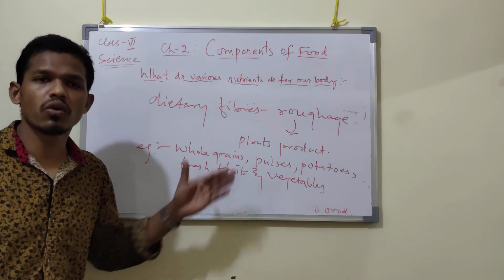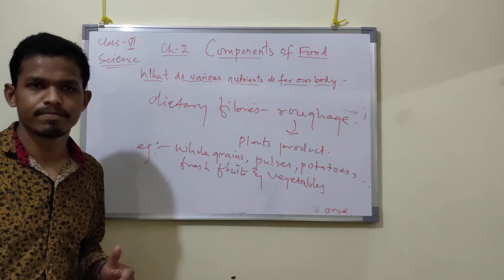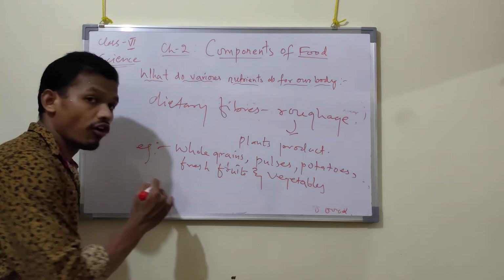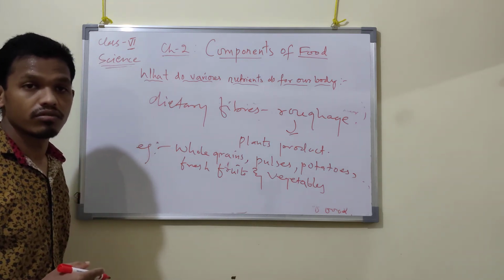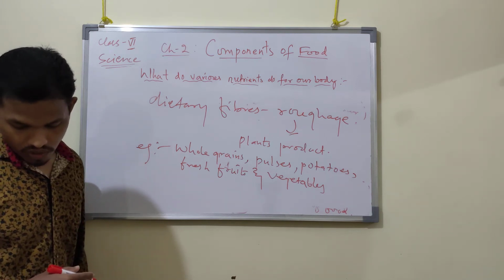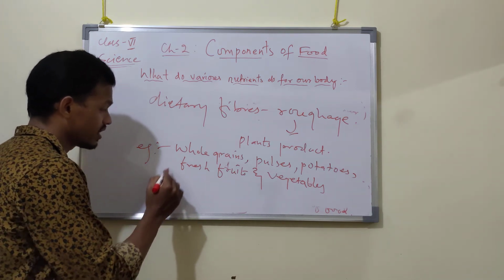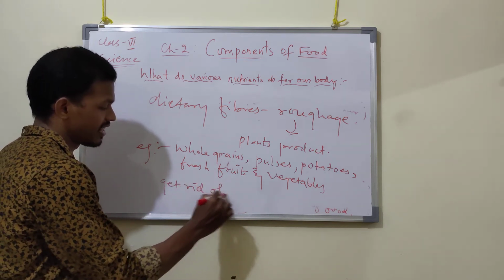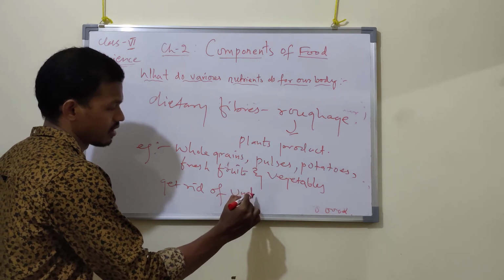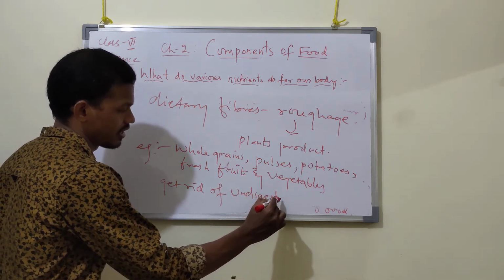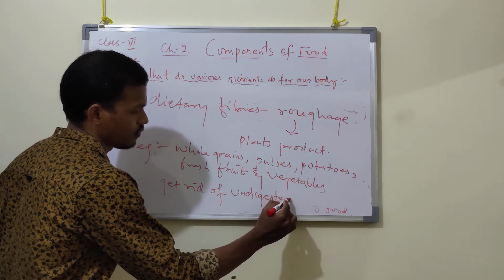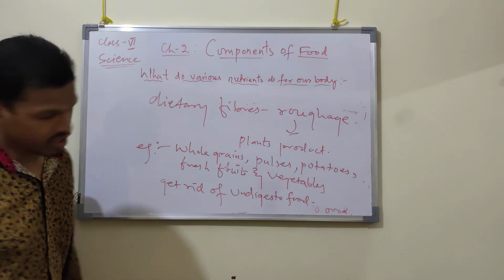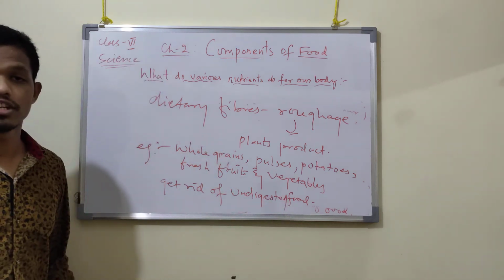What is the role and use of these dietary fibers? They get rid of undigested food.